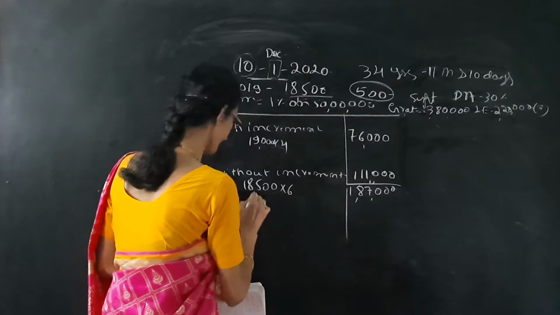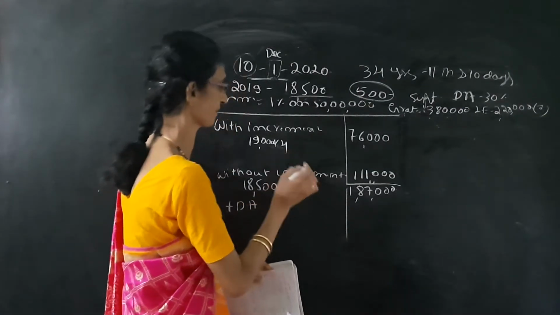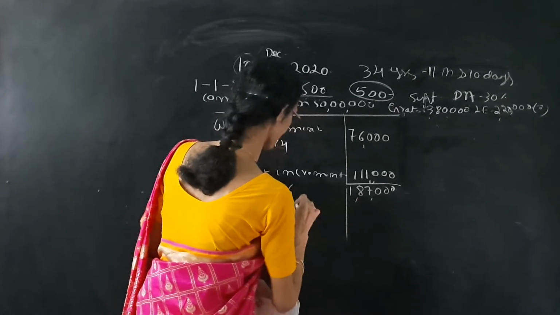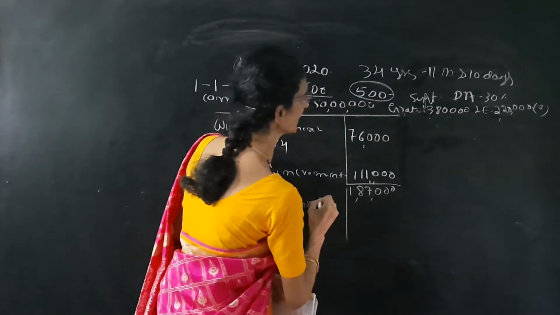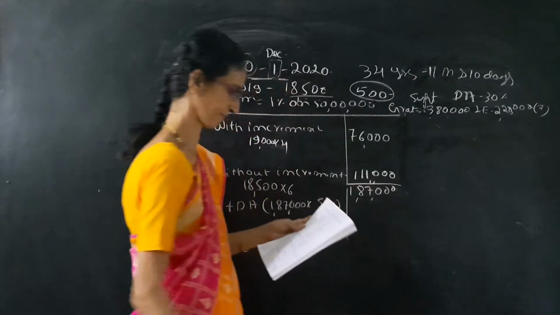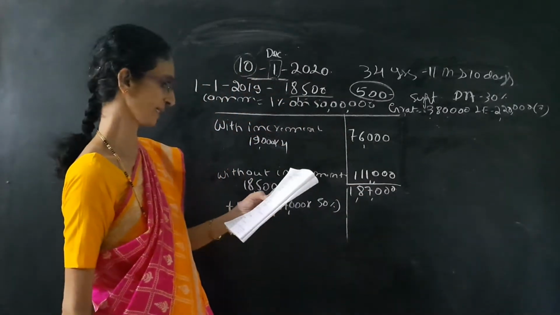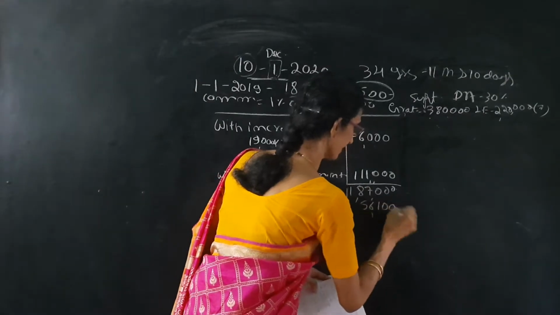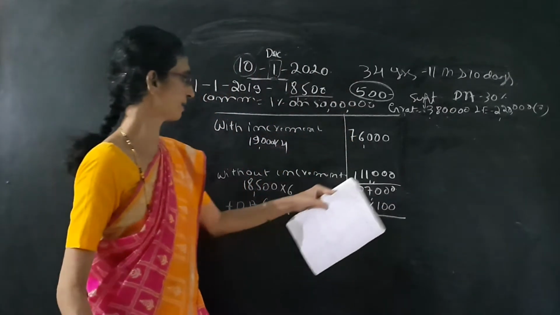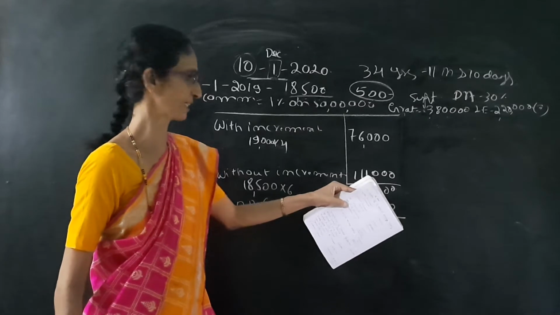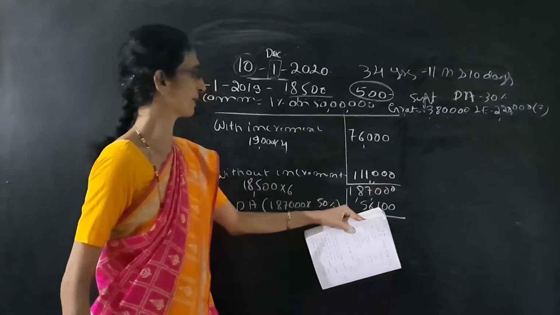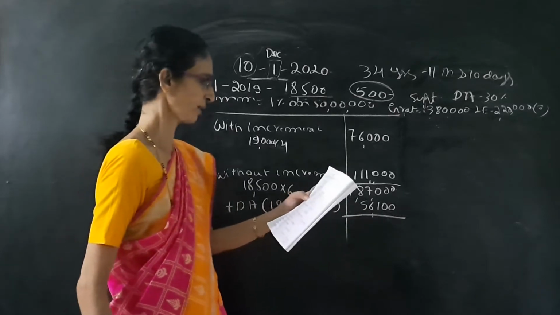So add DA, which is 30% for retirement benefit. It is based on 1,87,000 into DA at 30% based on basic. So we get 56,100. It is calculated on basic for the 10 months, so 30% of this is 56,100.